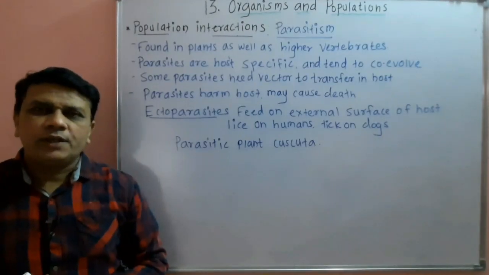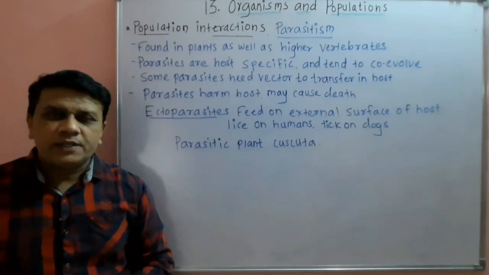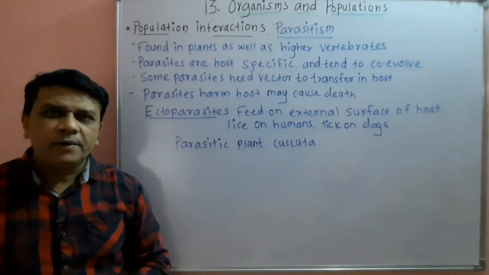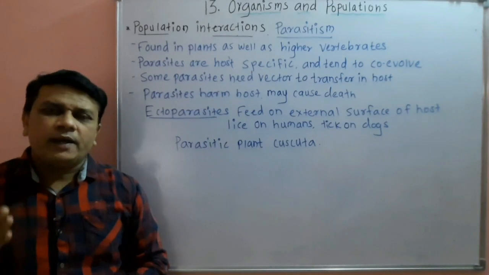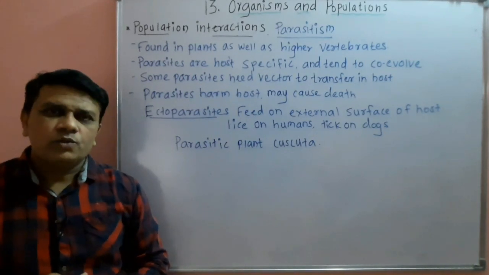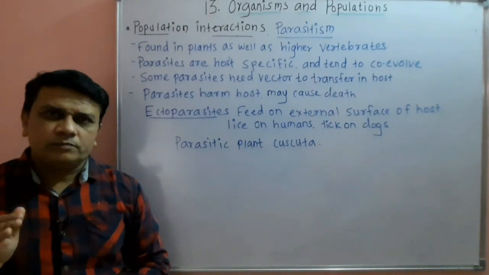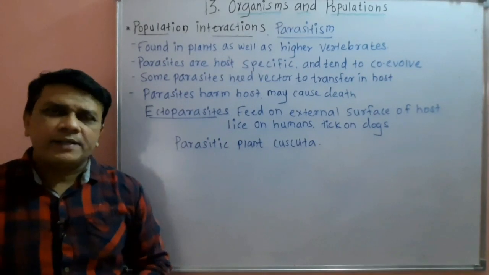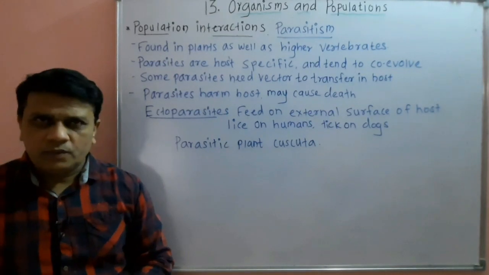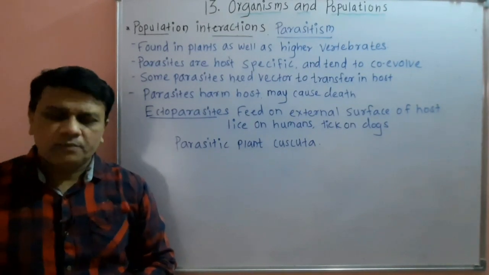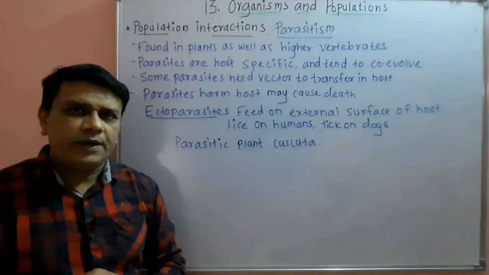Then we will see the next population interaction, that is parasitism. Now parasitism is an association between two organisms in which one organism is benefited and another one is harmed. So in parasitism, the organism which is called a parasite obtains nutrient from another living organism that is called the host. So in this association only one organism is benefited.